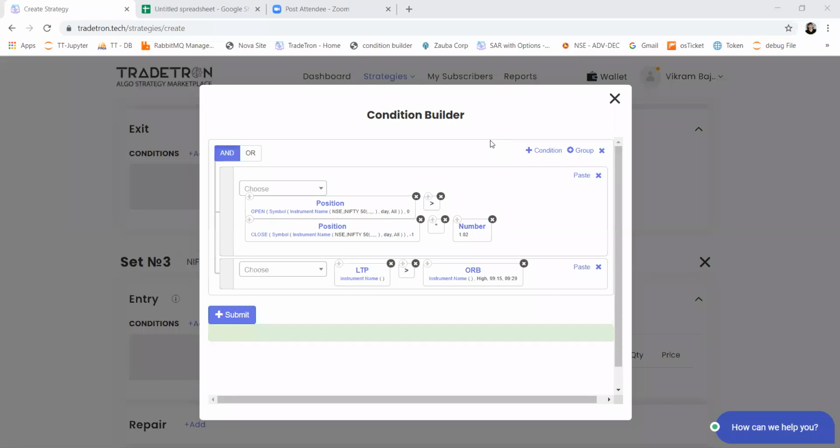Okay, so any other queries or any other questions related to any particular keyword? So Mr. Arvind is asking, is it possible to give a Fibonacci-based exit? Of course, Fibonacci ratios you have, and you can get a value or range of previous high minus low. So based on that, any calculation can be done. But if you find Fibonacci point-based calculation difficult on the condition builder, write to us at support@retron.tech.